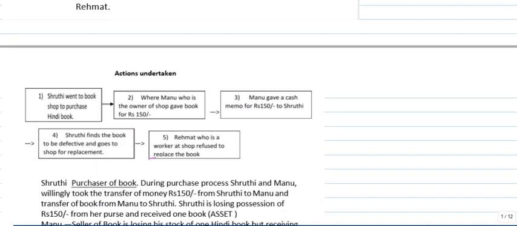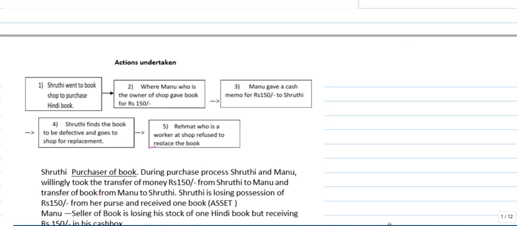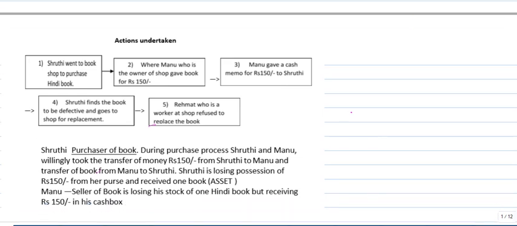As usual, what's the action that happens here? Shruti went to the bookshop where Manu, who is the owner of the shop, gave the book, and Shruti finds the book to be defective and goes to the shop for replacement. Rahmat denied replacing the book. So here, who is the purchaser? The purchaser is Shruti and the seller is Manu, or the shop we can say.